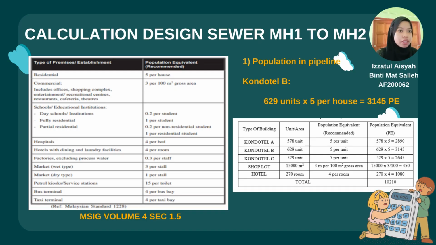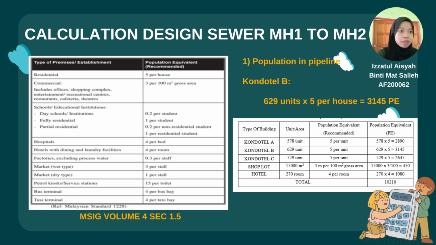Next, the calculation of the design sewer from manhole 1 to manhole 2. The first step is to calculate the population in the pipeline. For manhole 1 to manhole 2, it receives sewage only from Condotel B. So the population is 3,145 PE, which is 629 units times 5 per house.